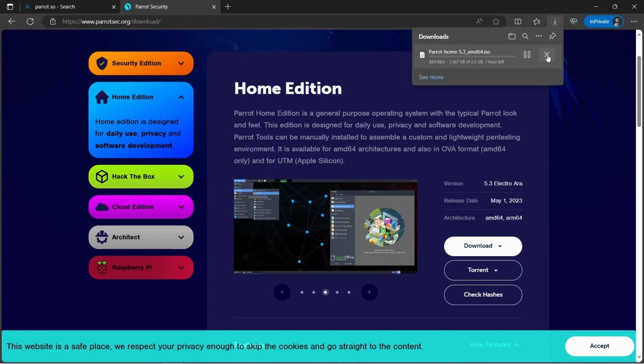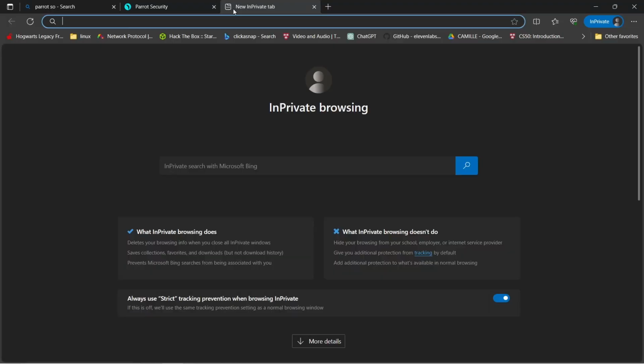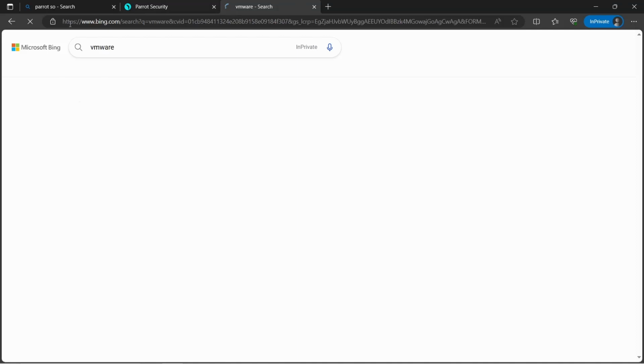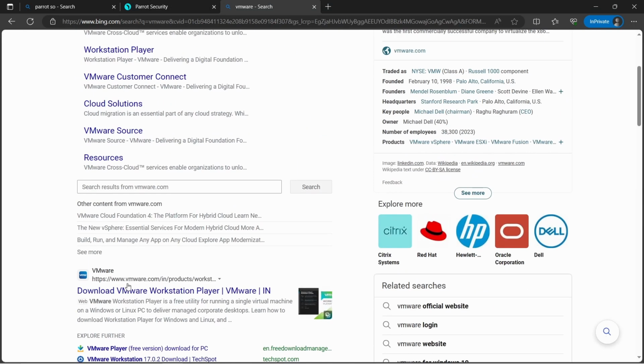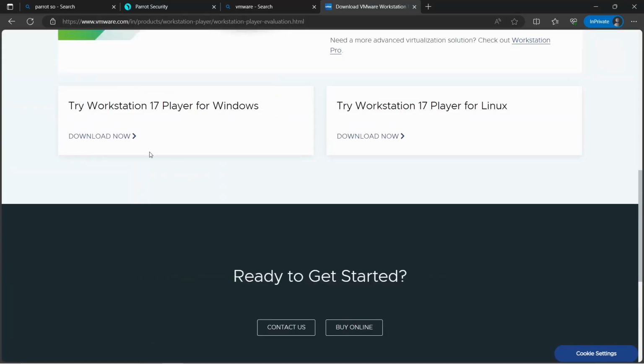It will start. After that, click on VMware, select this one, click here and it will automatically start downloading.